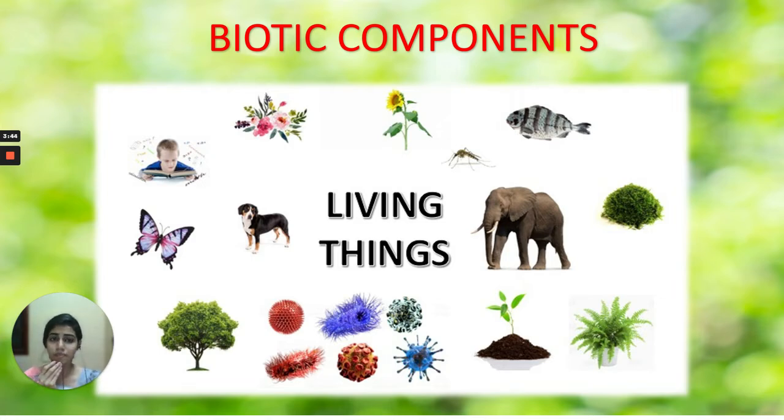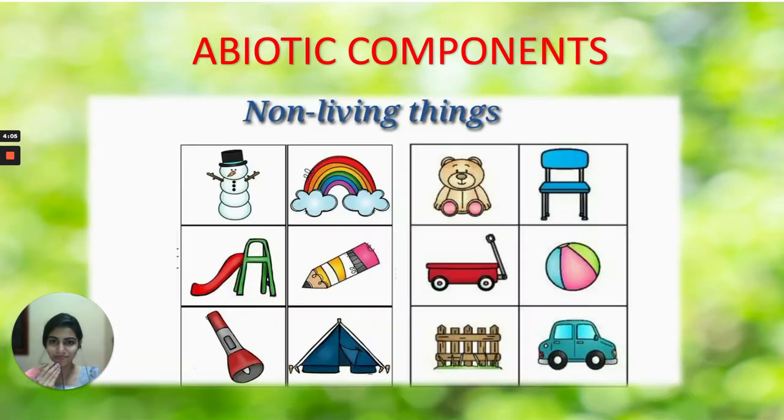So as you can see in the picture, you can see a boy, a dog, elephant, a tree, a fish, a flower, mosquito, and different kinds of plants and microorganisms. So all these have life in them, and thus they all come under biotic components.